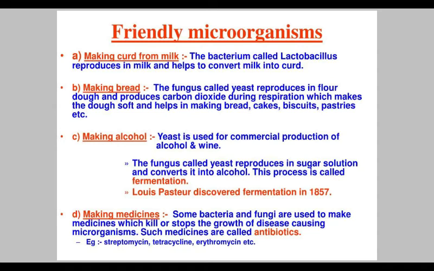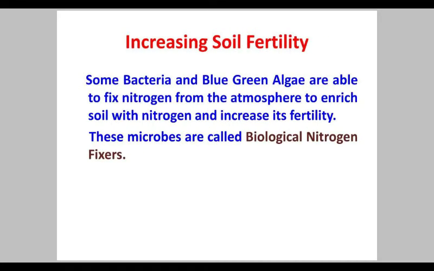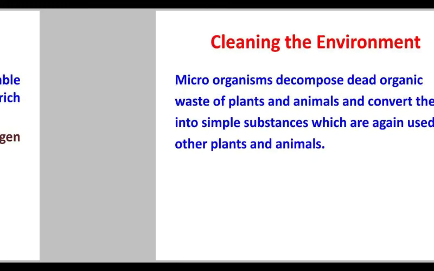There is a medicine known as antibiotics. These antibiotics kill the bacteria which are harmful to us. These antibiotics are also made from other microorganisms. An example is penicillin. There are some bacteria like cyanobacteria or blue green algae, which fix the nitrogen from the atmosphere and increase the nitrogen quantity in the soil. This nitrogen is very much required for the healthy growth of plants.